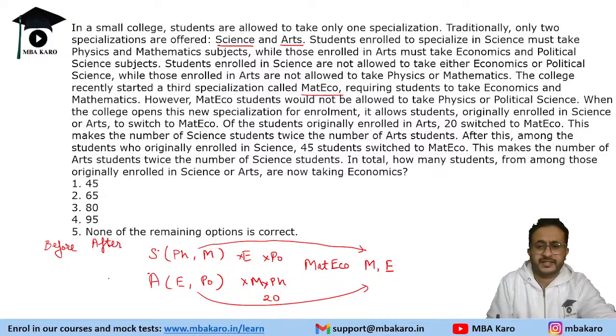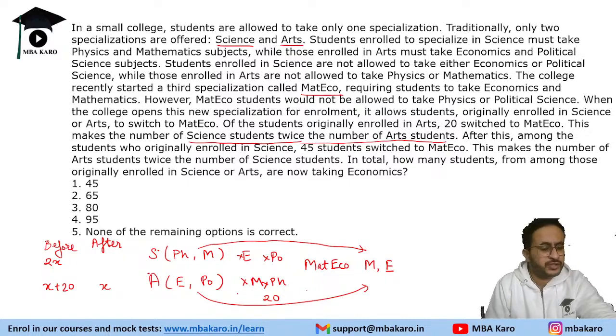So it says that after this switch, the number of science students is twice the number of art students. Suppose after the transfer there are x art students. So initially there are 2x science students and initially there will be x plus 20 art students. How x plus 20? Because 20 people have shifted to Matico. So now the remaining people are x and science students are double.